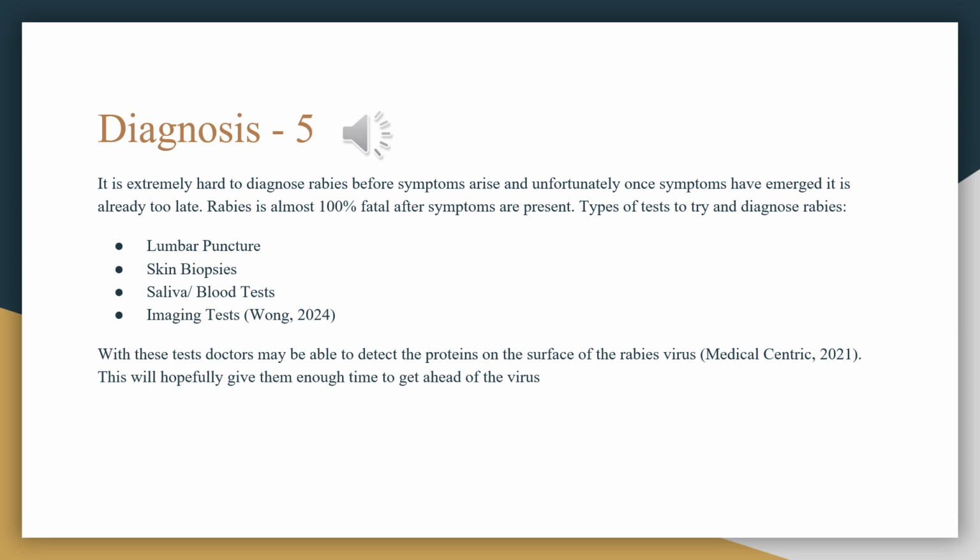3. Saliva/blood tests. Doctors may take a sample of your saliva or blood to test to see if the antibodies are present in the patient's saliva or blood. 4. Imaging tests. A doctor may send a patient for imaging tests to see if there is inflammation in the brain, which is a sign of a rabies infection. Wong, 2024. With these tests, doctors may be able to detect the proteins on the surface of the rabies virus. Medical Centric, 2021. This will hopefully give them enough time to get ahead of the virus.